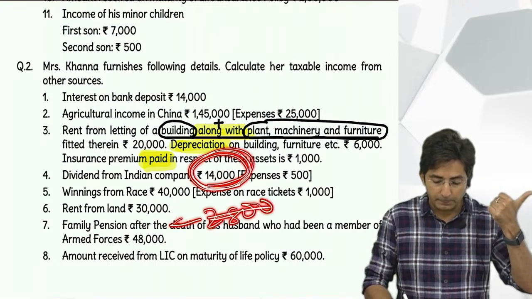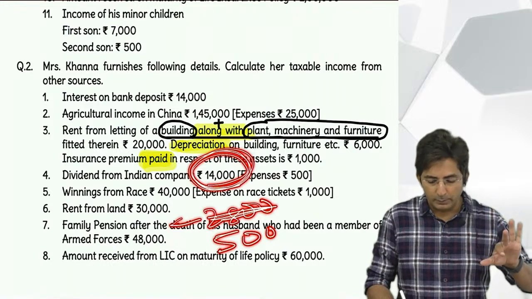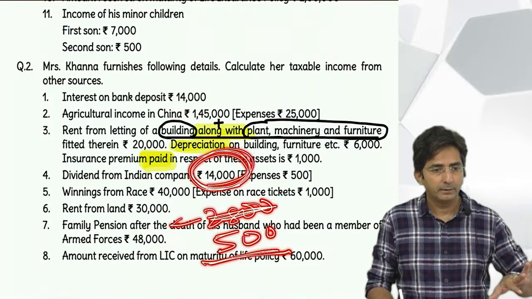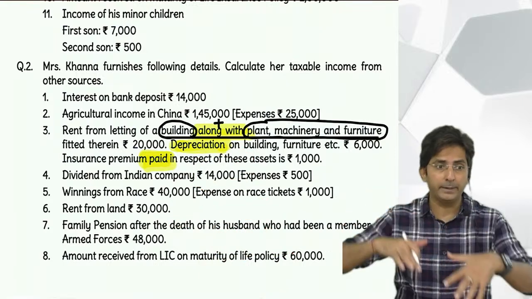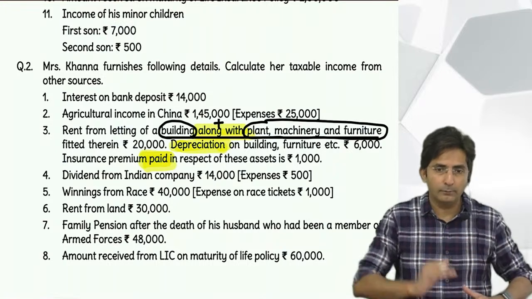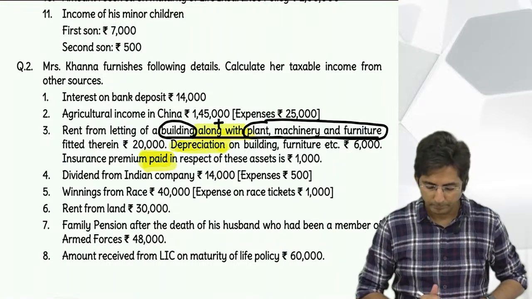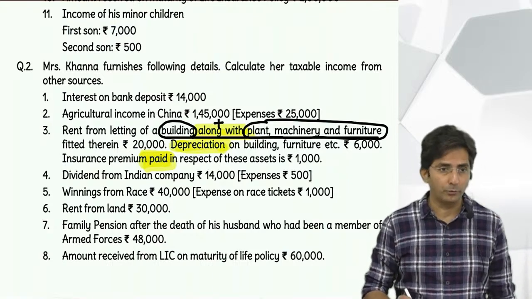But my expense is only 500. Then I will minus 500 only from 14,000. Okay. Means 20% is the higher limit. If the actual expense is less, then you will take the lower amount only, whichever is lower. Okay. But anyways, that is if it would have been interest on loan.